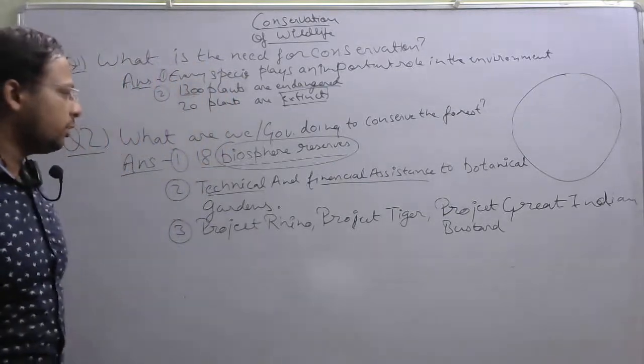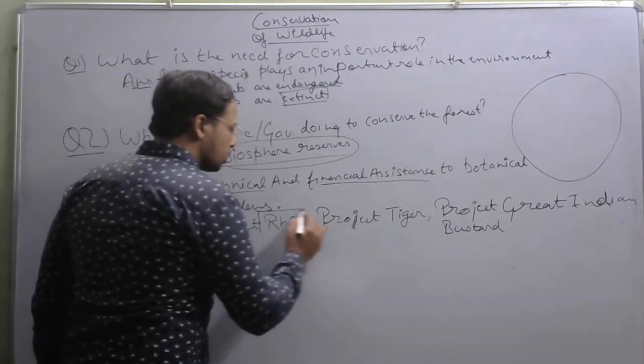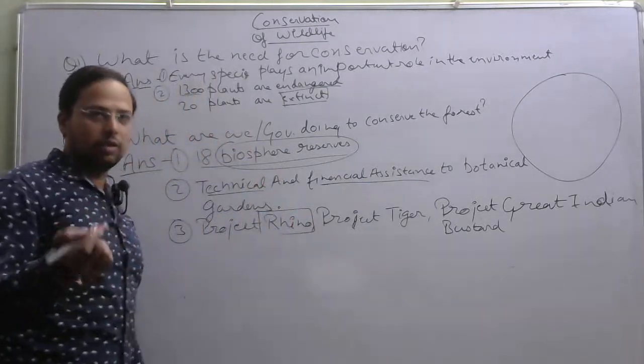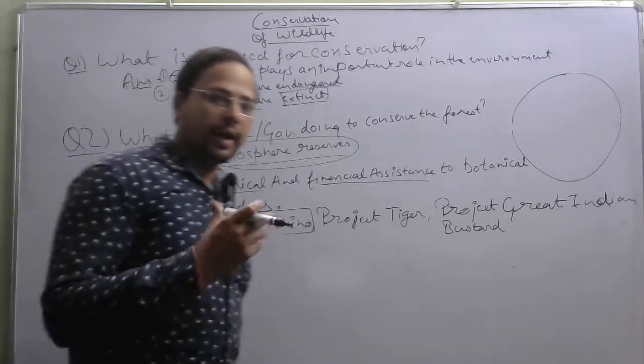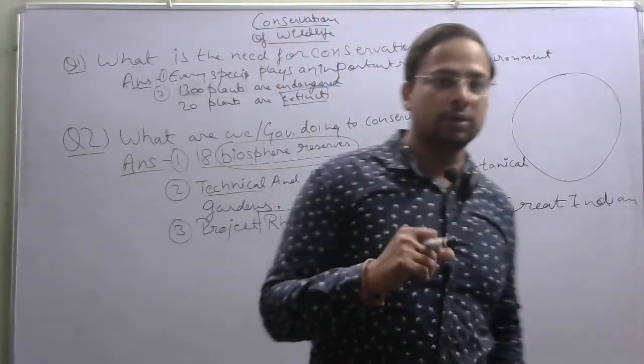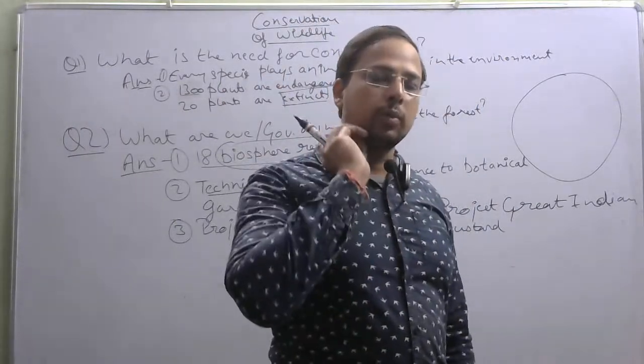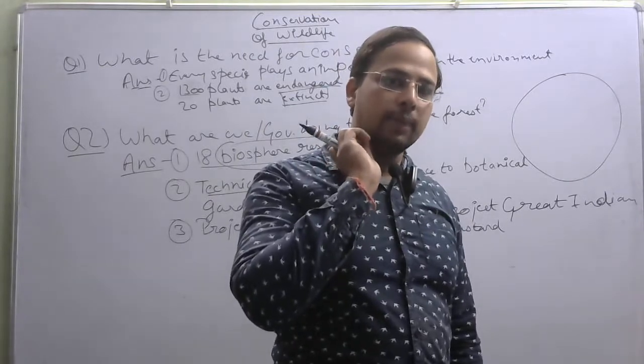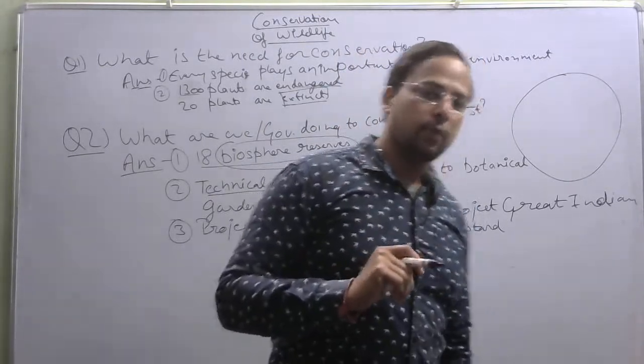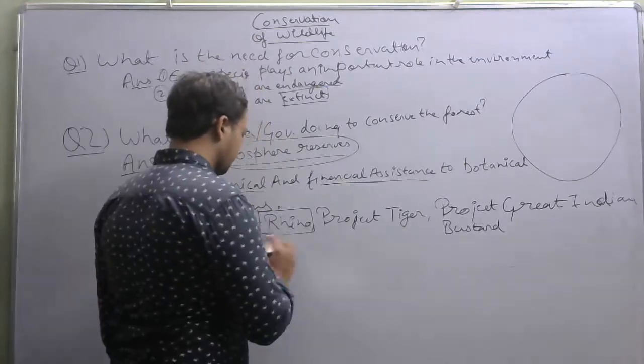So basically Project Rhino focuses on stopping the hunting of rhinos, as I have already told you that the rhinos are hunted for their horns, right? So to protect the rhinos from being hunted for their horns, Project Rhino is started.